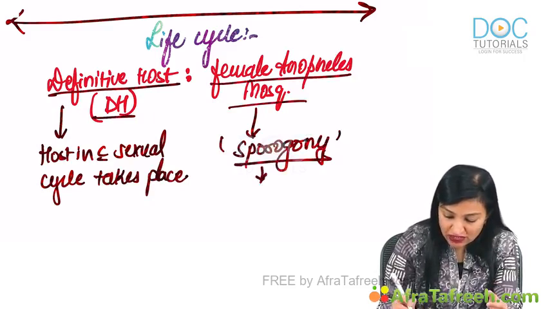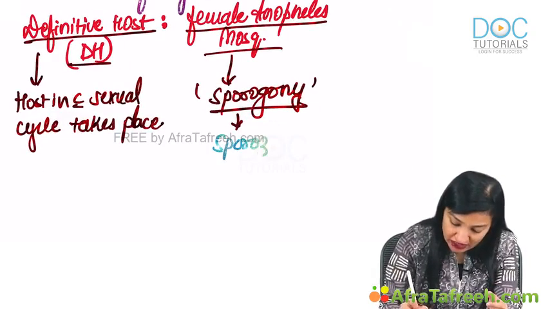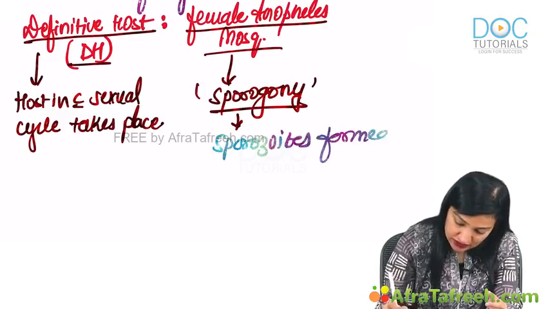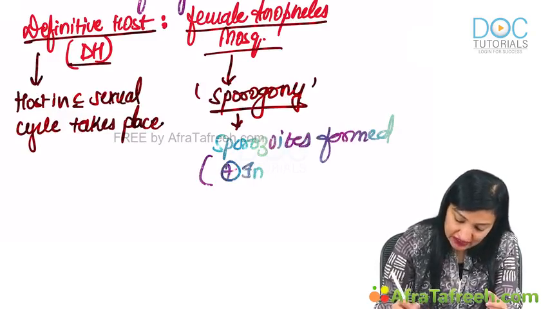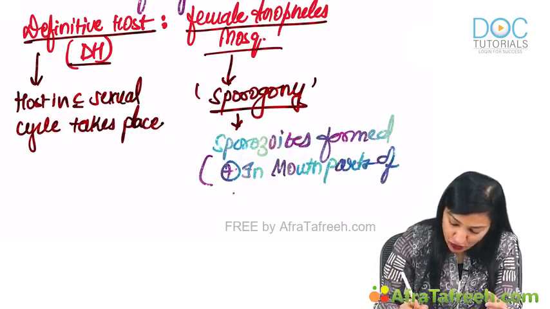Now, this word sporogony implies that during sporogony, sporozoites are formed. These sporozoites are present in the mouth parts of the mosquito.